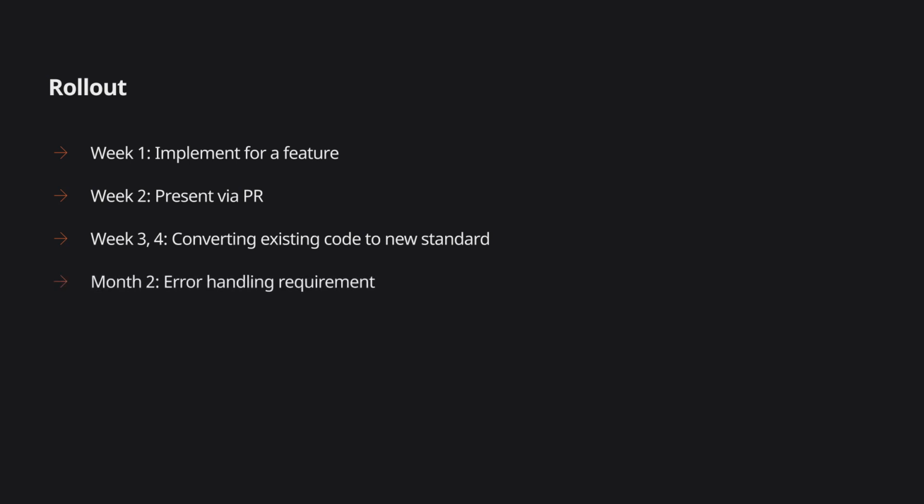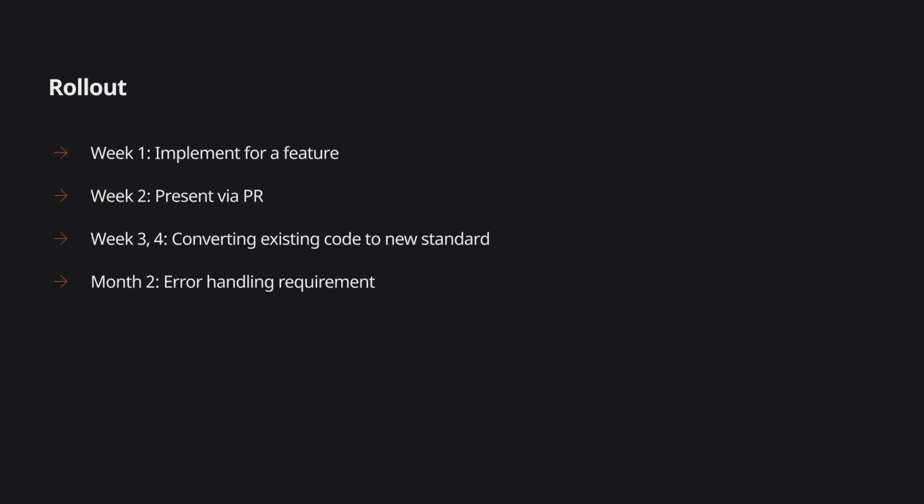We didn't big bang this across the entire codebase. Week 1, I implemented it for our article feature. Week 2, I showed it to the team in code review. The response was immediate buy-in. Everyone could see how much clearer it was. Weeks 3 and 4, team members converted their own features. Each conversion took about 2 to 3 hours. By month 2, any new feature was required to use this pattern from day 1.